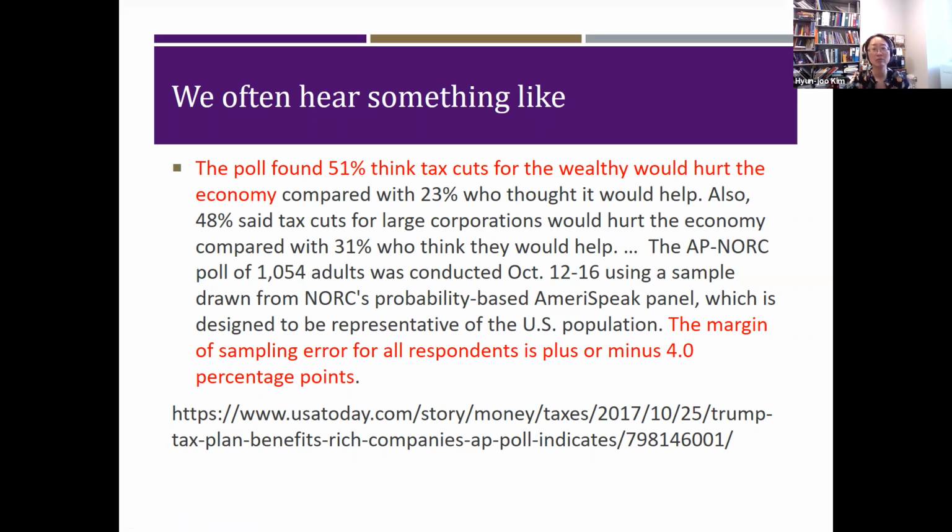Where is this 51% coming from? Is this a population proportion or a sample proportion? It is a sample proportion, right? Out of 1,054, about 538 people responded that they think the tax cuts for the wealthy would hurt the economy.